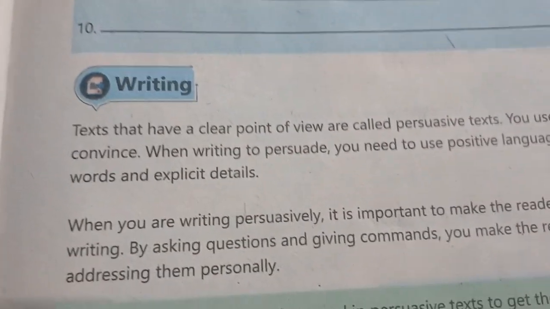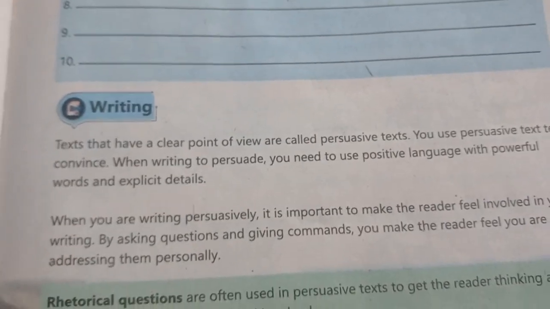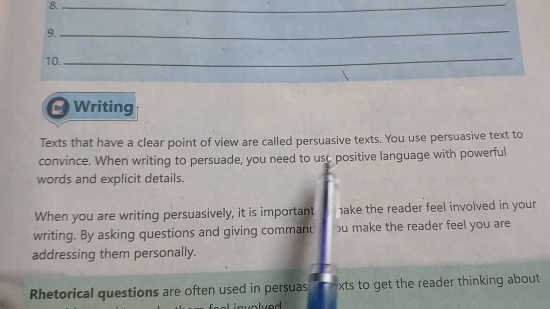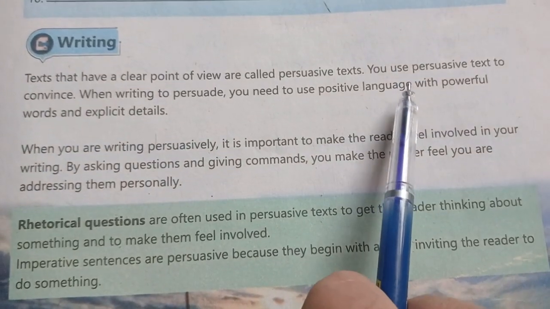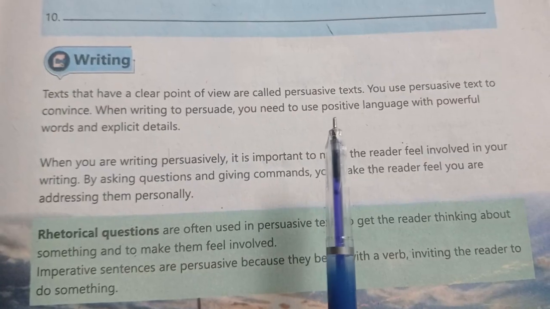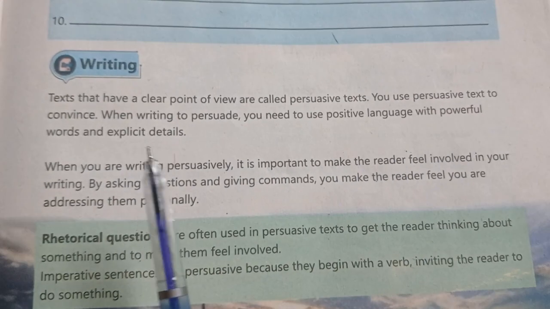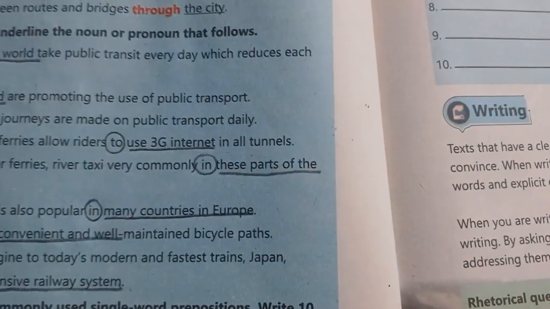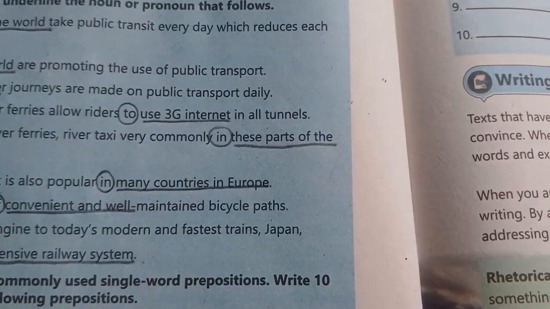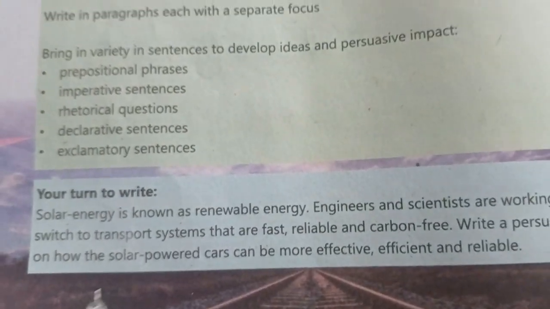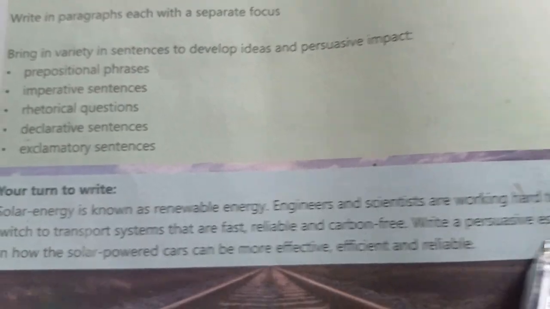There is a writing portion, and here is write. Texts that have a clear point of view are called persuasive texts. You use persuasive text to convince. When writing to persuade, you need to use positive language with powerful words and explicit detail. So the question of this, which is on page number 42, is that you will write a persuasive essay